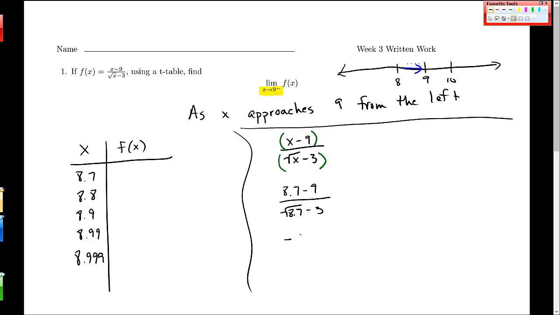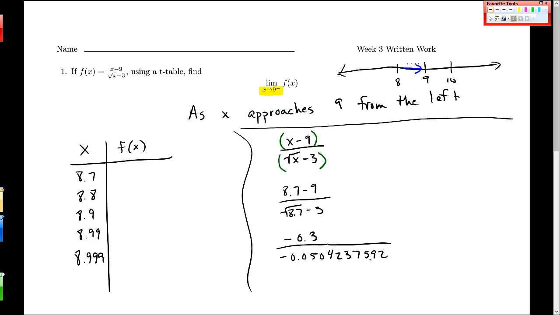In the numerator, I should get negative 0.3 when I do that. And then in the denominator, I'll get the square root of 8.7 minus 3, and I get negative 0.0504237592.